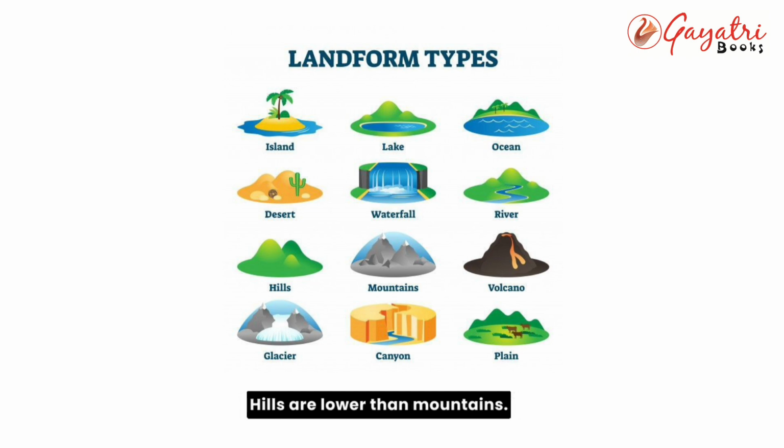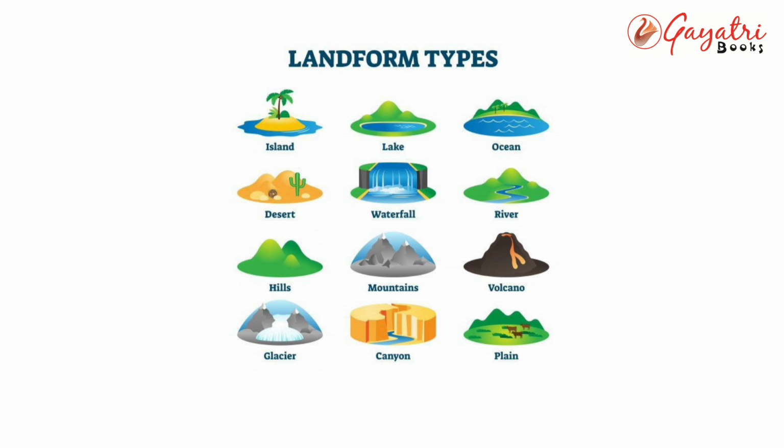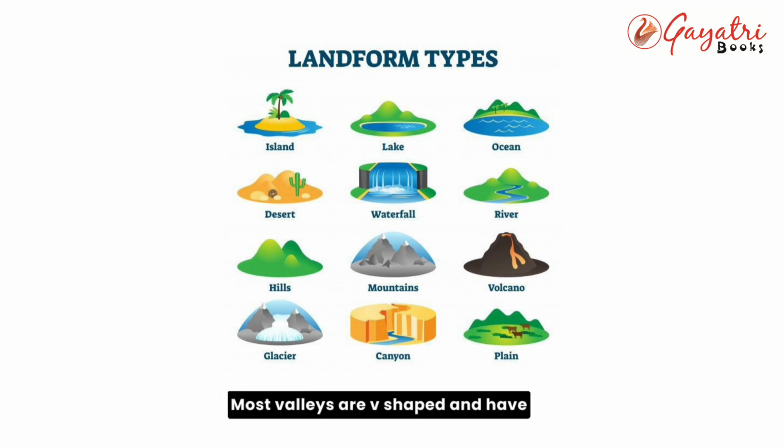Hills. Hills are lower than mountains. The weather is very pleasant on the hills. Valleys. A valley is a low-lying area between 2 mountains or hills. Most valleys are V-shaped and have a river or stream flowing through them.